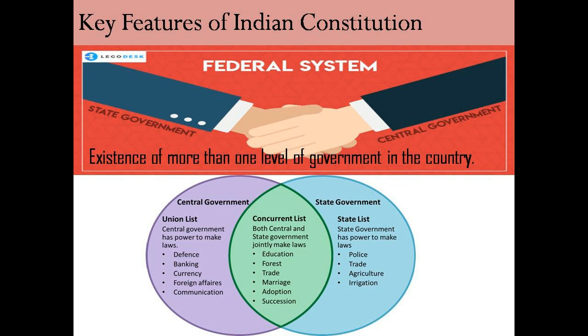It means there is separation of power between the state and central government. Students, you know that our constitution contains three lists of subjects. One is the union list, other one is the state list, third one is the concurrent list. Union list on which the union or central government makes laws, and the state list on which the state government makes laws. And what is the concurrent list? That is a list on which the union and the state governments share the power to make laws.